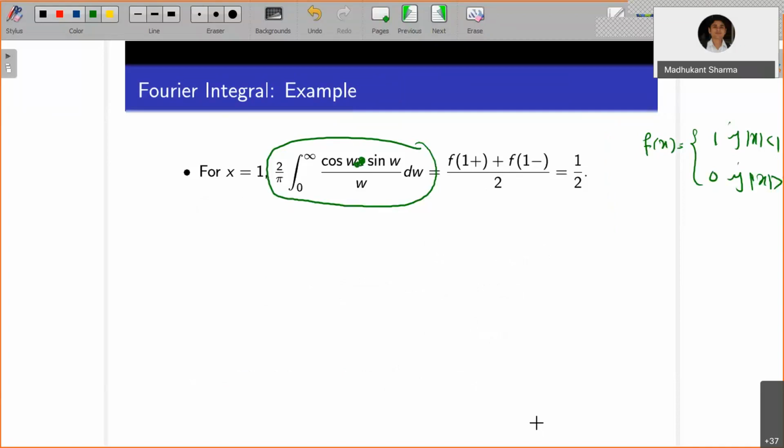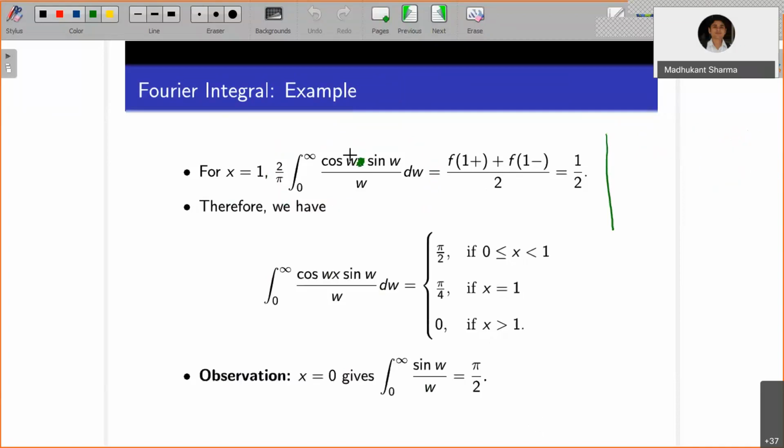Okay, right, so this value will give you this important integral. Now you can see 2 times cos w sine w is nothing but sine of 2w. So what you will have is 1 by pi integration 0 to infinity sine of 2w by w dw is equal to 1 by 2.